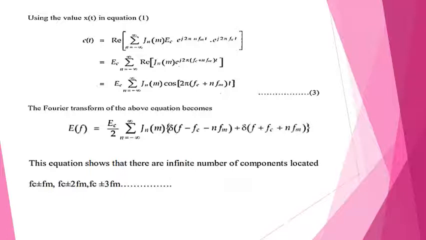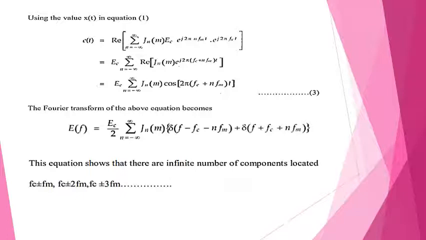So Ec summation n from minus infinity to infinity real of Jn(m) e^{j2π(fc+nfm)t}. So Ec summation n from minus infinity to infinity Jn(m) cos 2π(fc+nfm)t.